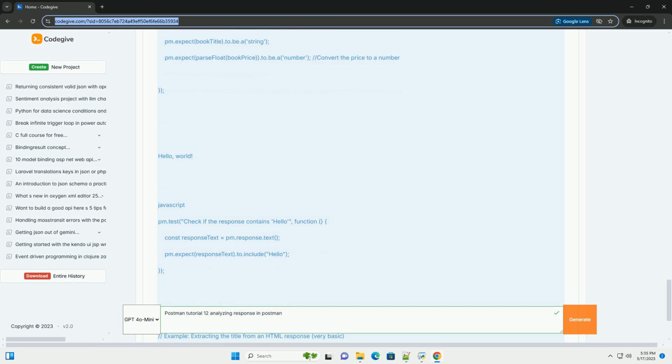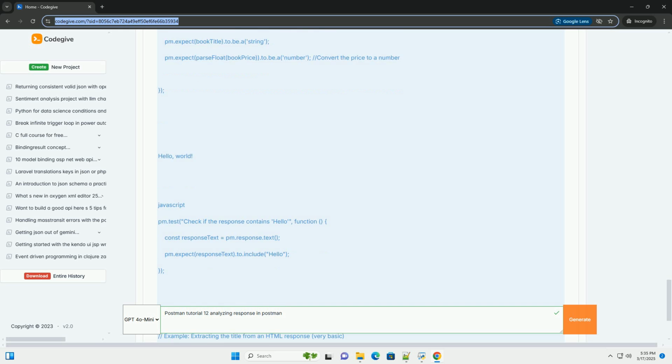Prerequisites: a working installation of Postman. Basic understanding of HTTP requests: GET, POST, PUT, DELETE, etc. Basic understanding of JSON, XML, or other relevant data formats. Familiarity with JavaScript, especially string manipulation, array manipulation, and object access.